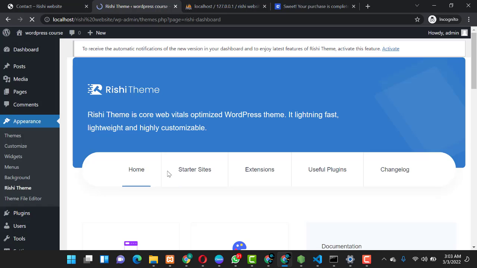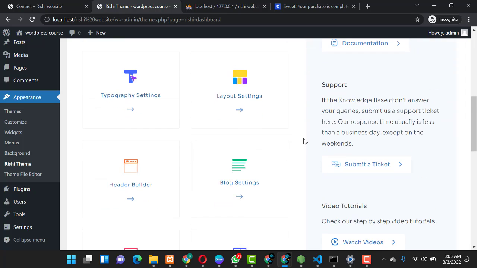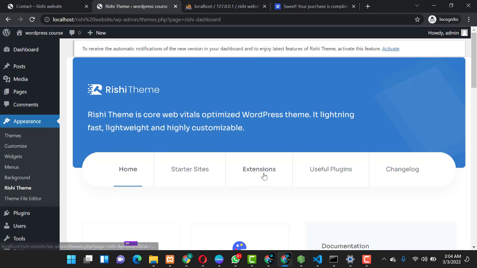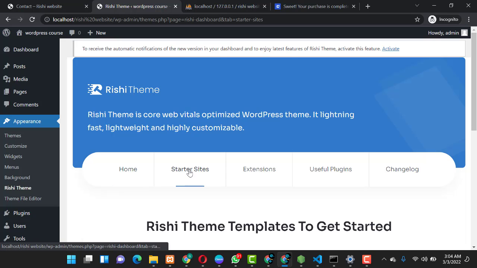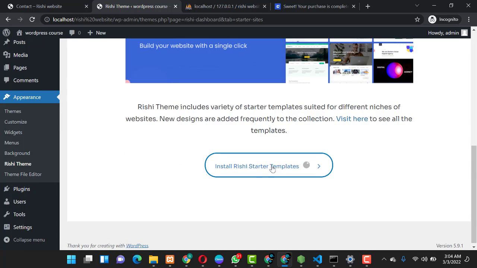So when you click on Rishi theme, it takes you to this interface. Over here you have the home that gives you some brief descriptions about the theme. You have the starter site, you have extensions, you have useful plugins, and you have changelog. So you can come to starter site. When you come to starter site, you have install Rishi starter template. You click on it, so it will load and install all the needed dependencies which you need to have the Rishi templates available. It basically takes some few seconds to install.